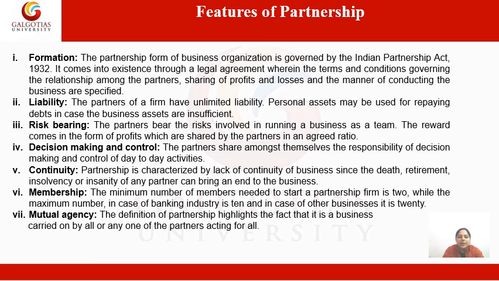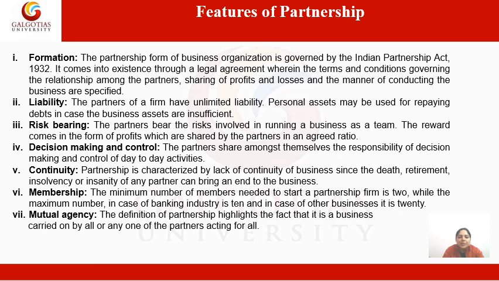Then the fifth feature of partnership is continuity. Partnership is characterized by lack of continuity of business, since the death, retirement, insolvency or insanity of any partner can bring an end to the partnership. It means partnership is affected by death, retirement, insolvency or insanity of any partner. If any partner is going through these phases, then it will affect the partnership firm.